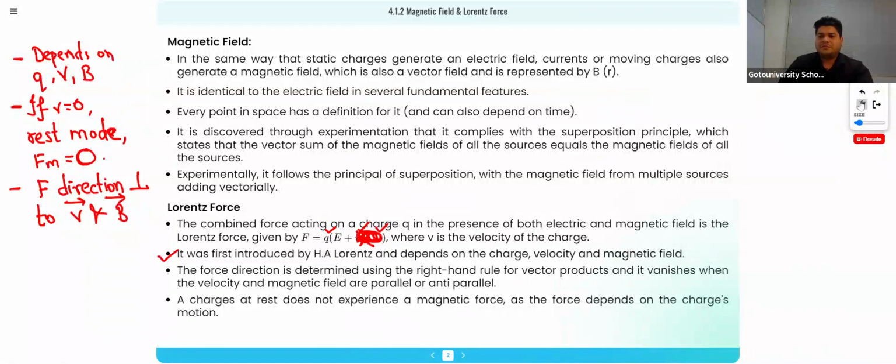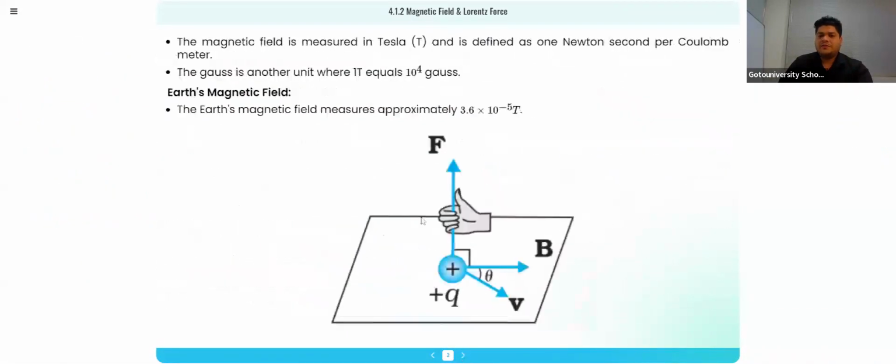Okay, so see in this case, B is in this direction. Let us consider B is in the x-axis. Velocity will be in the z-axis. It can be at a certain angle theta, it can be any axis. The force should be perpendicular to both, and we know how to find the perpendicular vector.